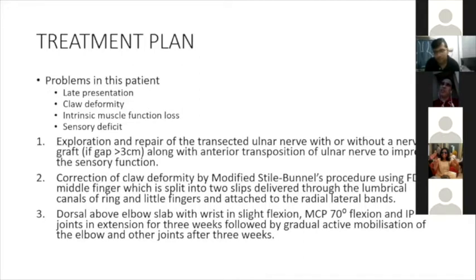What are toxic palsies? Usually cases will be referred from the neurology department. You will get lead palsy and other heavy metal palsies. In such cases you may not find any obvious cause.